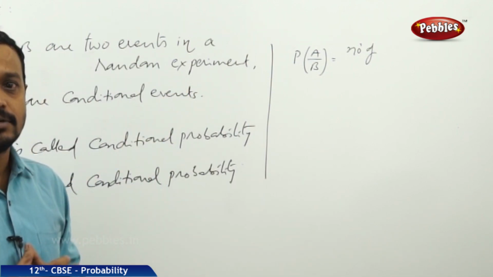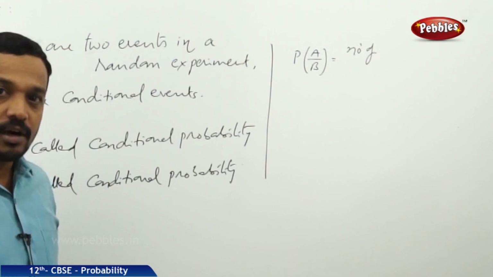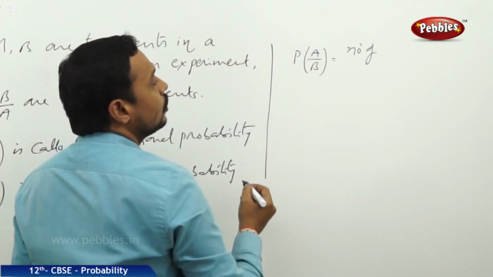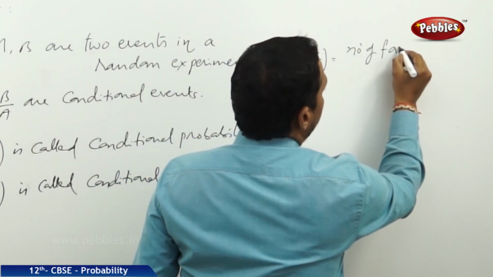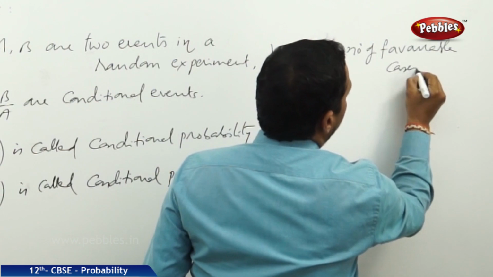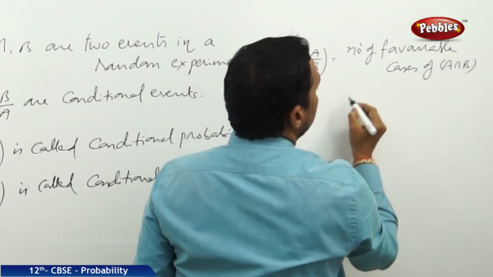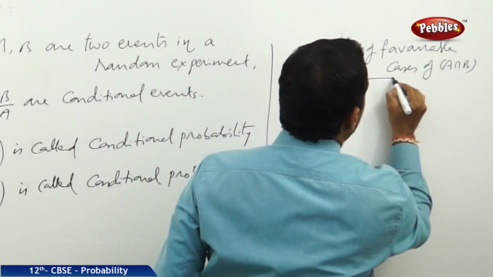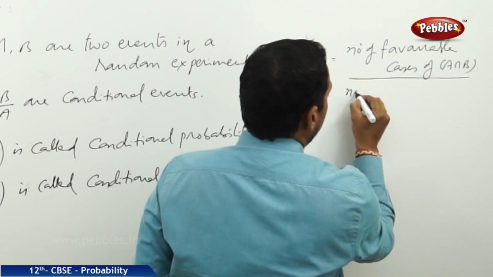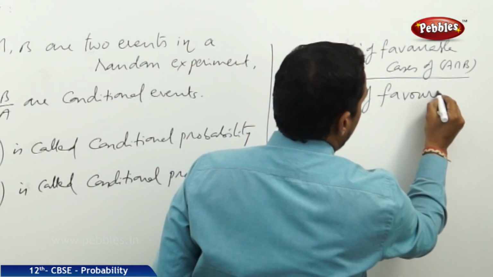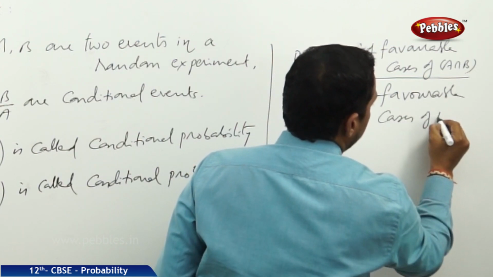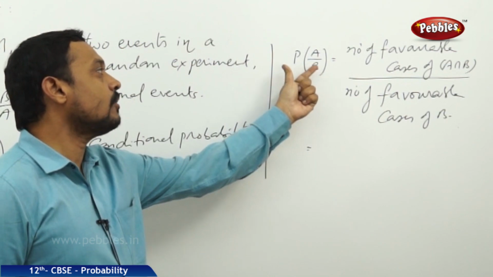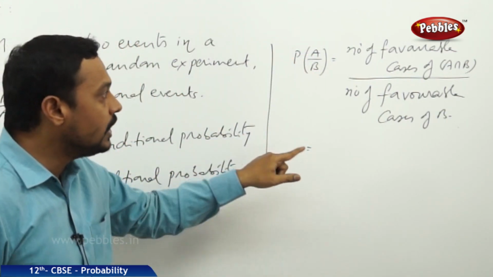But A by B is a conditional event, so A happens after the happening of B. Therefore, the number of favorable cases for this event is the number of favorable cases of A intersection B out of the number of favorable cases of B. So we have to consider the favorable cases of A and B from the favorable cases of B; then only the event happens.